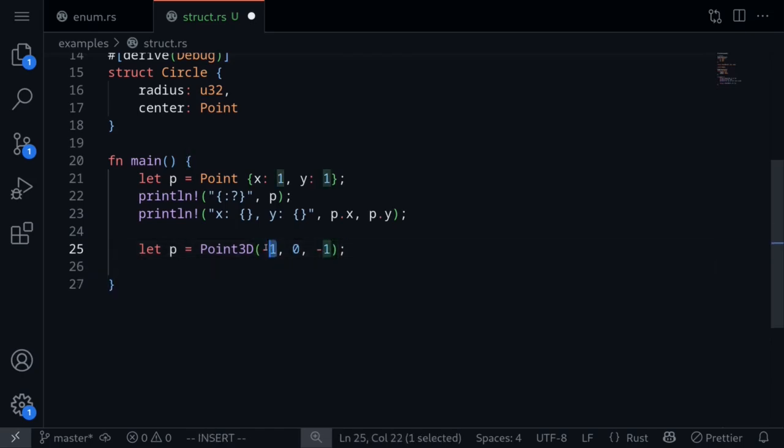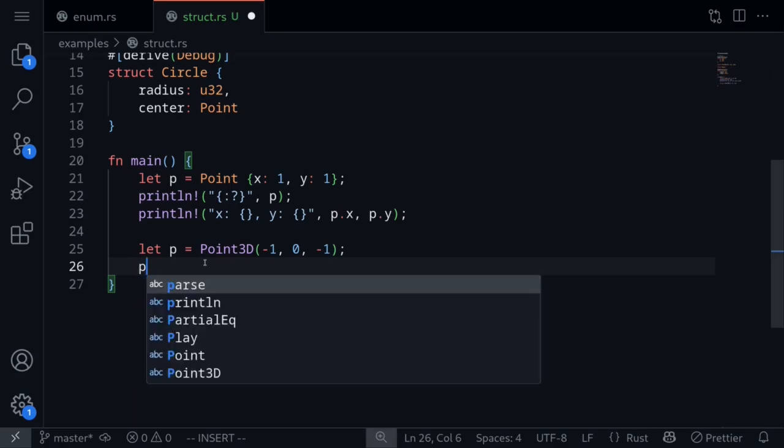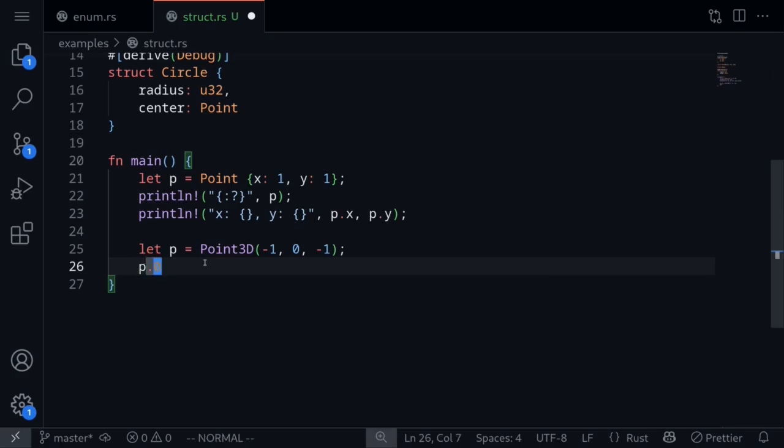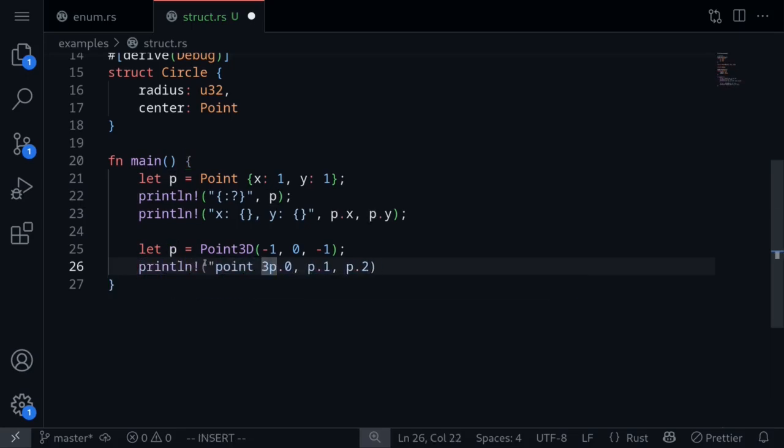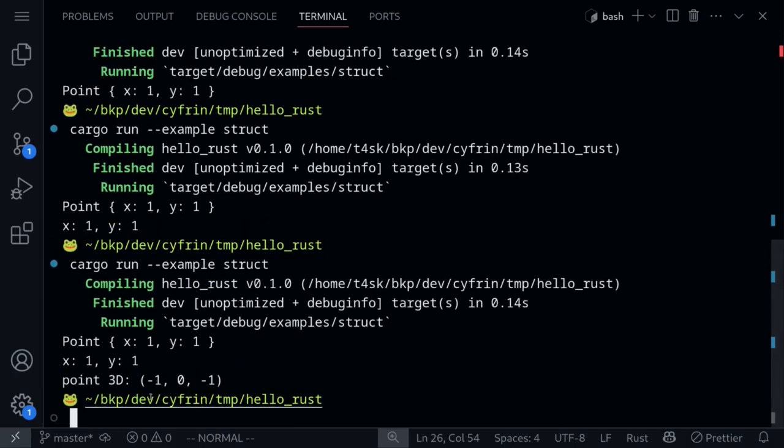To access the 0th value, which is -1, we'll do p.0. The same way that you will access a tuple. And if you wanted to access the next value, we'll do p.1, and the last value will be stored in p.2. Let's print this out as well. println Point3D. Execute the code and we get Point3D is -1, 0, and -1.